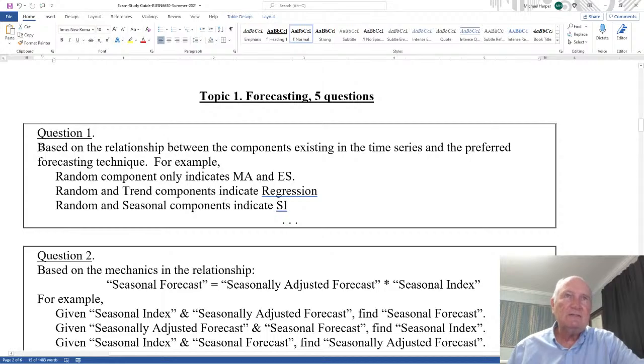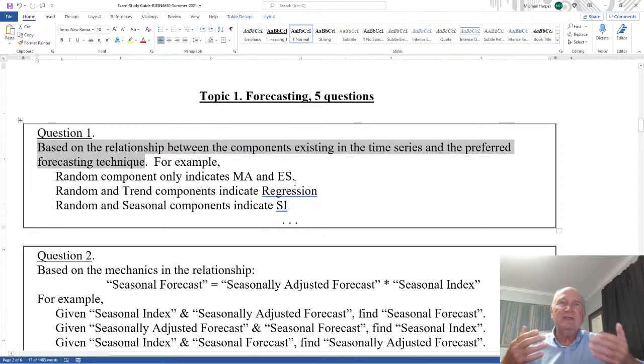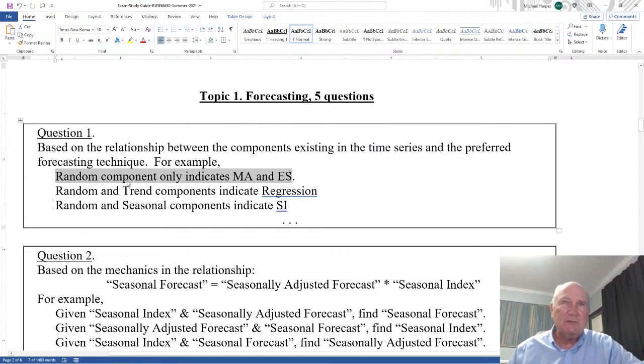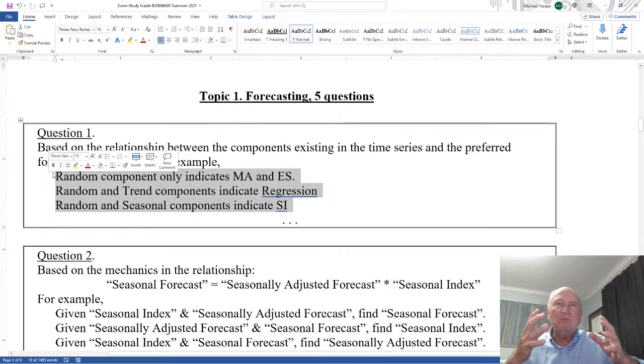Question 1 is based on the relationship between the components existing in the time series and the preferred forecasting technique. In here, I'm just matching them up. A random component is matched with moving average or exponential smoothing, random and trend with regression, random and seasonal with indexes. So I quote a problem and say, which technique would you use?